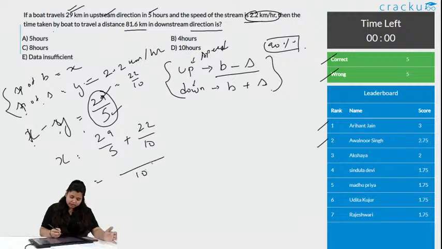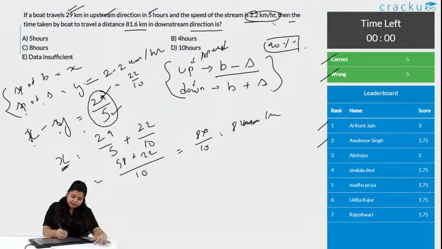Now 29 into 2, if you find it difficult, do 30 into 2, which is 60, then come 2 steps down to get 58. Plus 22, we get 80 by 10, which is 8 kilometers per hour. This is the speed of the boat.